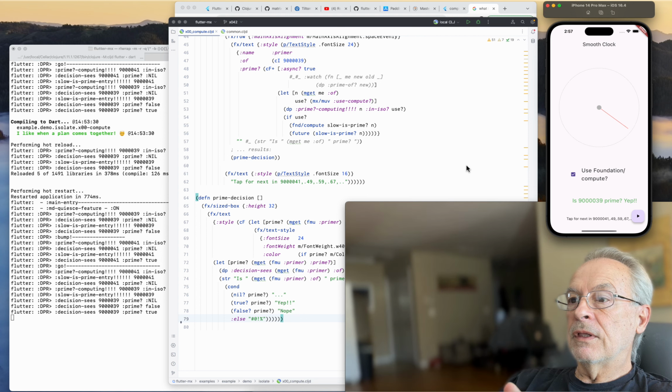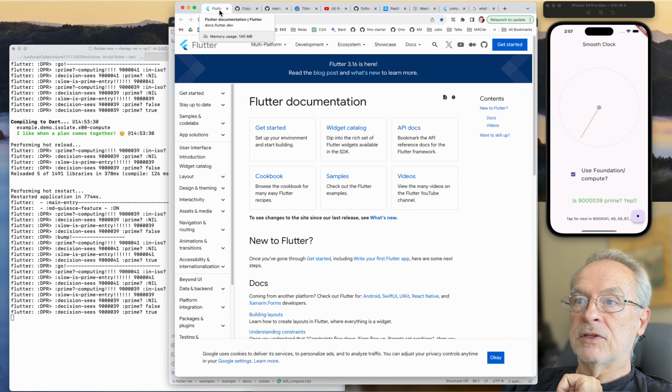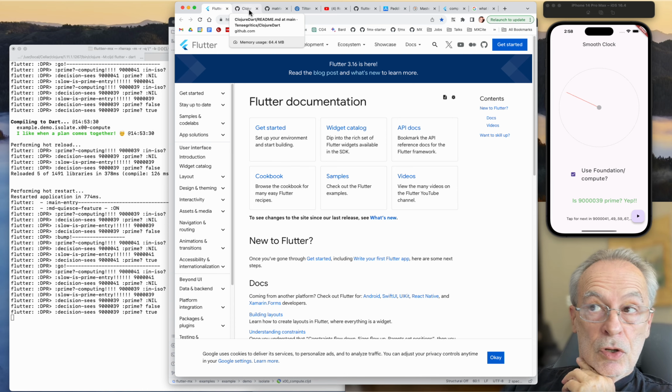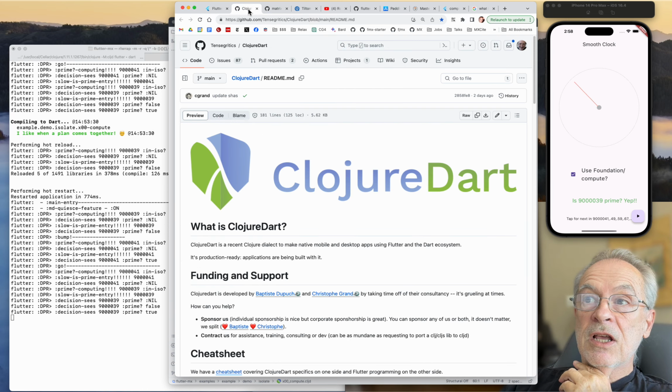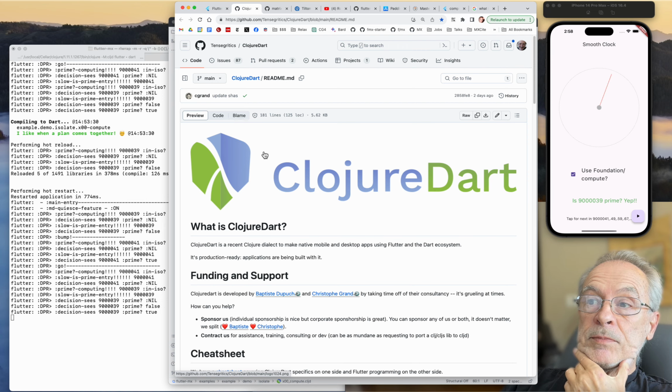So just to set the larger context, what we're talking about here is Flutter, for one thing, an amazing library. Thank you, Google. It generally is programmed in Dart. I don't like strong static typing, if you know me from my Common Lisp days. So we use ClojureDart thanks to Baptiste and Christophe and Nubank, who actually sponsored the thing. Money talks. So this is ClojureDart.